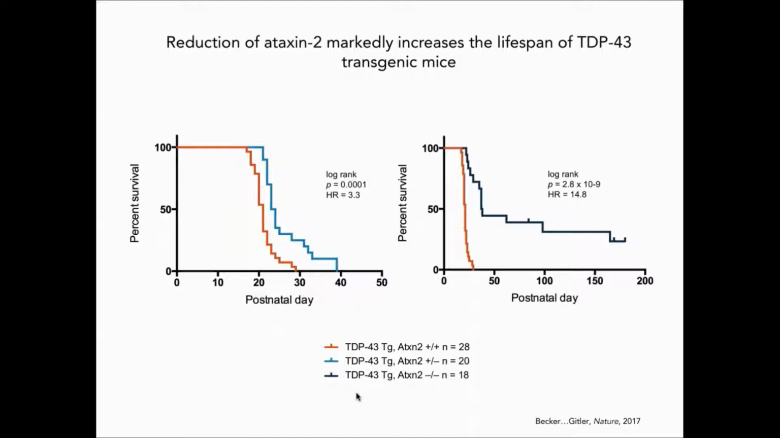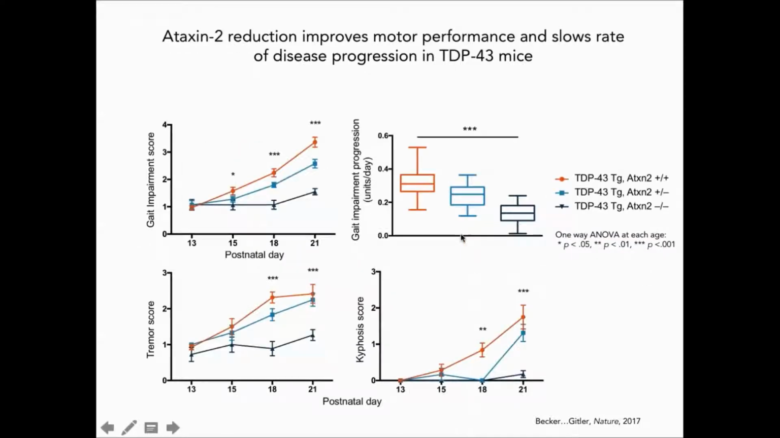And to test whether this strategy could work in mammalian neurons in vivo, I crossed Ataxin 2 knockout mice with TDP-43 transgenic mice, and those mice overexpress wild-type human TDP-43, specifically in neurons. So as described previously, the TDP-43 transgenic mice had very rapidly progressing disease, here shown in red, and the Ataxin 2 heterozygous mice had significantly increased lifespan, and the Ataxin 2 knockout mice had dramatically improved lifespan, an 80% increase in lifespan over the Ataxin 2 wild-type mice.